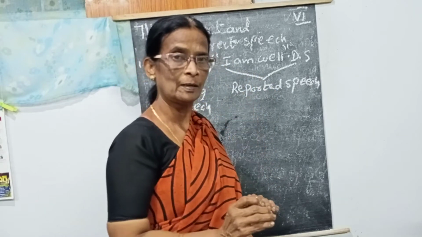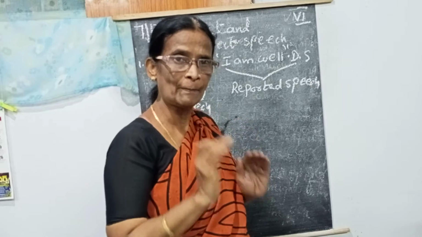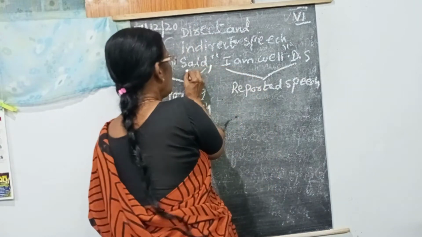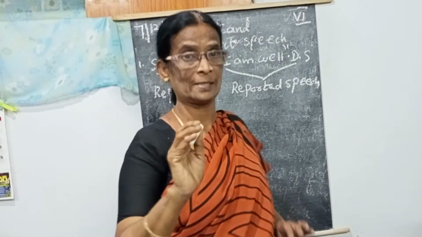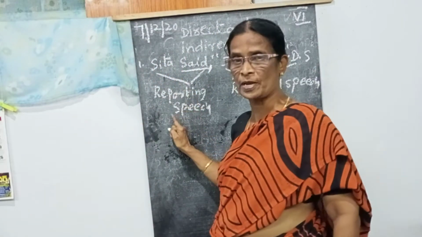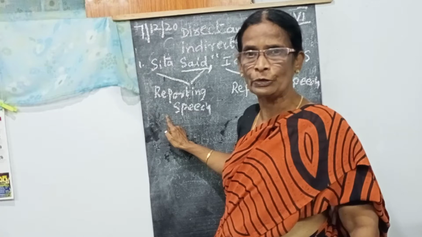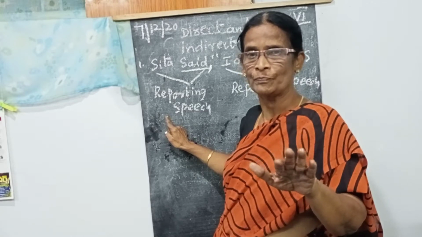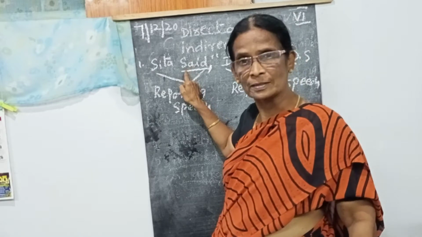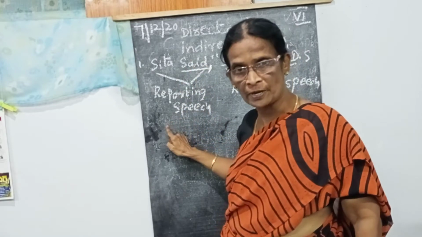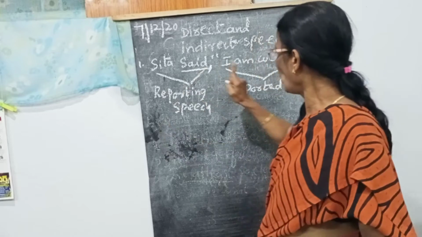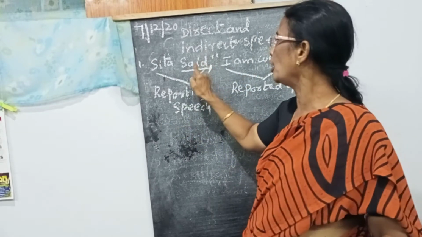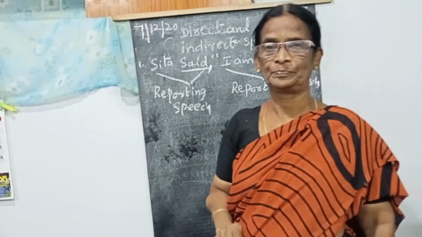But here, you have to remember main clues. When the verb is past tense in the reporting speech, you know tenses, no? Present tense, past tense, future tense. When the verb is past tense in the reporting speech, the reported speech verb also going to change into past tense.